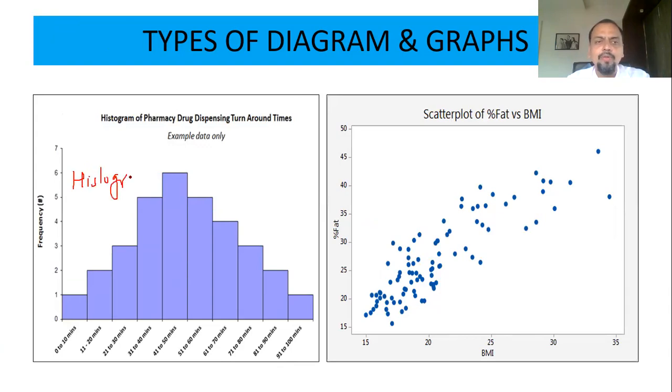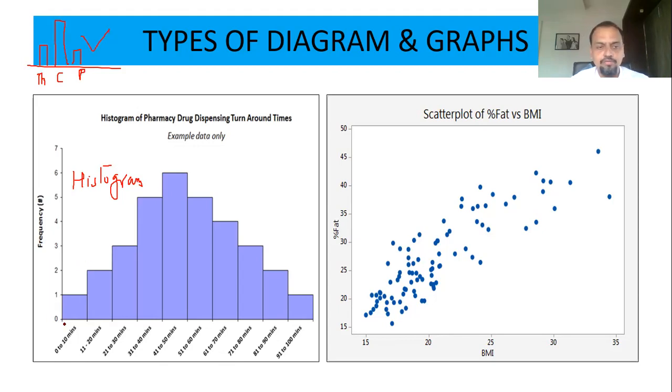So what is the difference between bar chart and histogram? The difference is that a bar chart will not necessarily be continuous. You can have, for example, the number of individuals preferring thumbs up, the number of individuals preferring Coke, the number of individuals preferring Pepsi, and so on. So that will be the bar chart.